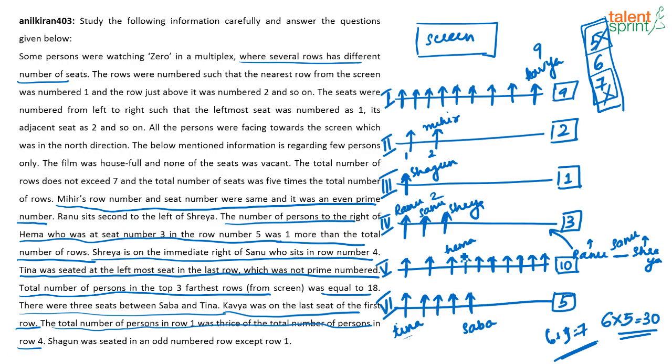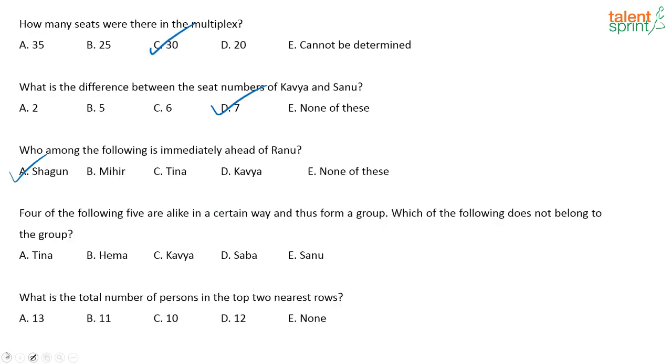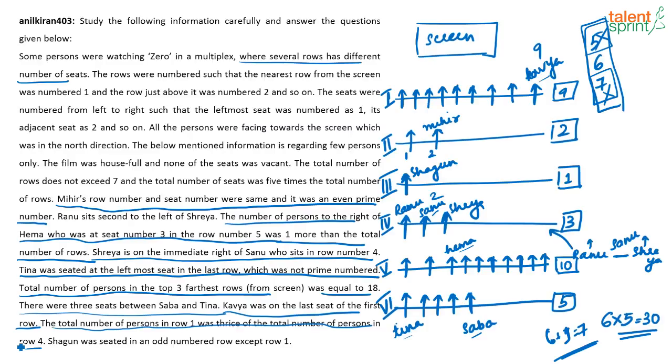So which is the odd one here? Among Tina, Hema, Kavya, Sabha, Sanu, who's the odd one out?